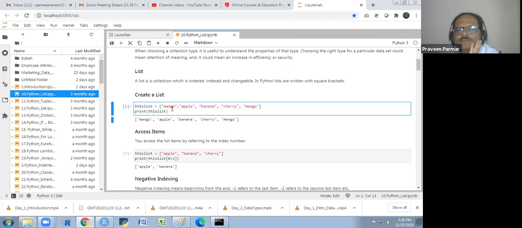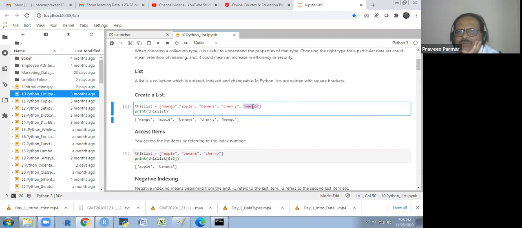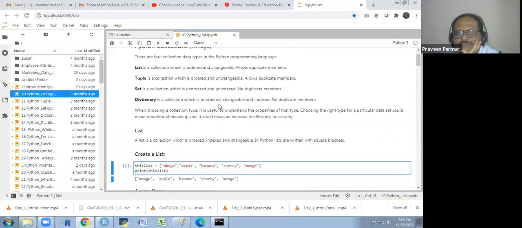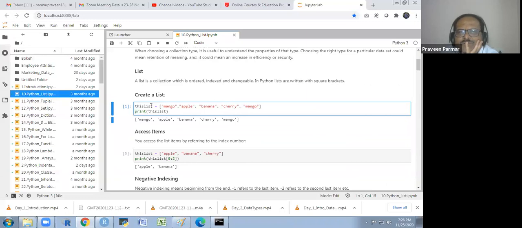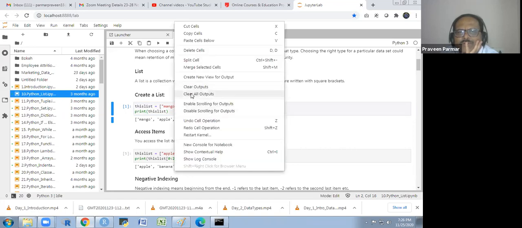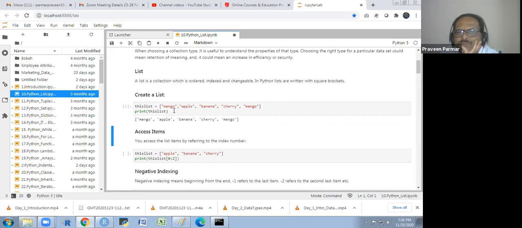So I am writing a list: mango, apple, banana, cherry. Mango I have written 2 times, so it allows duplicate members. And ordered and changeable I will explain to you. I am making this list, the name is this list, and I print this list. First I clear the outputs, then I run it. So I am getting this. The order is whatever order you have written here, the same order you will get here. Got it?